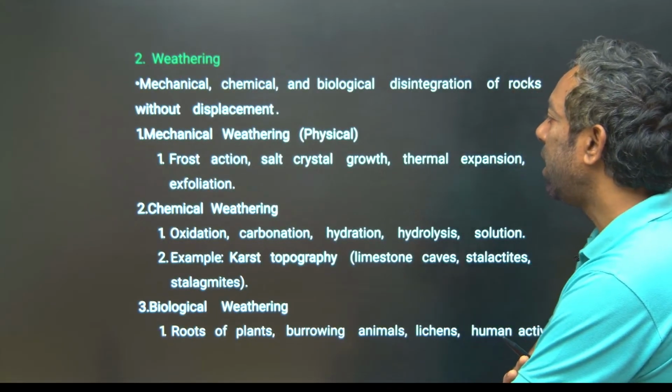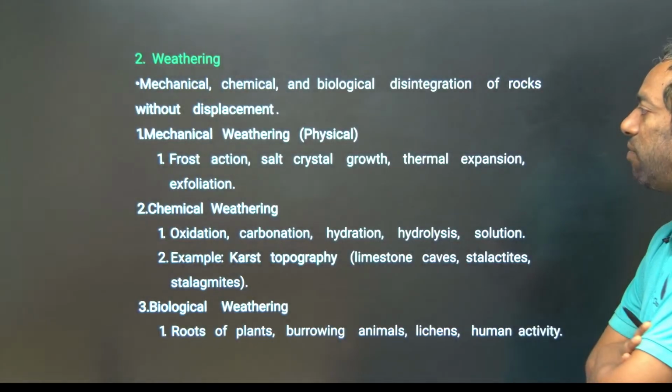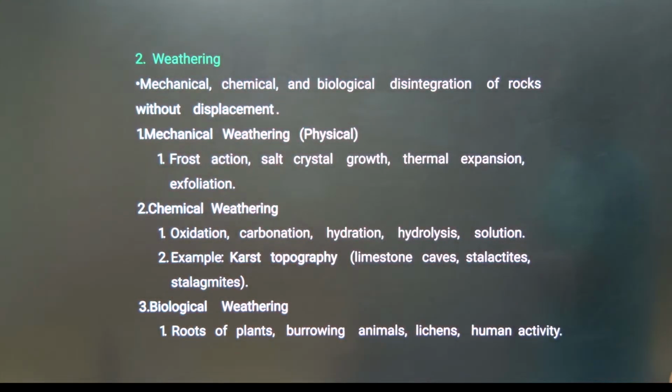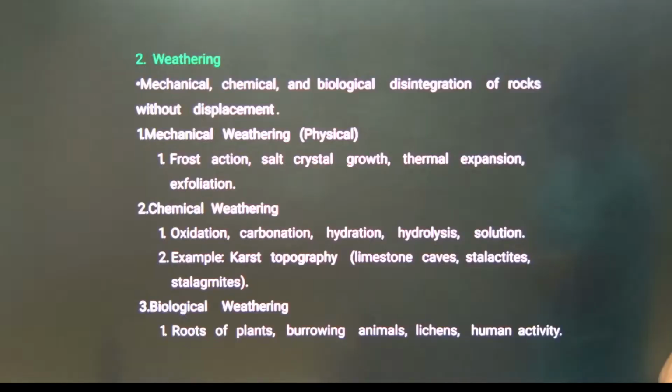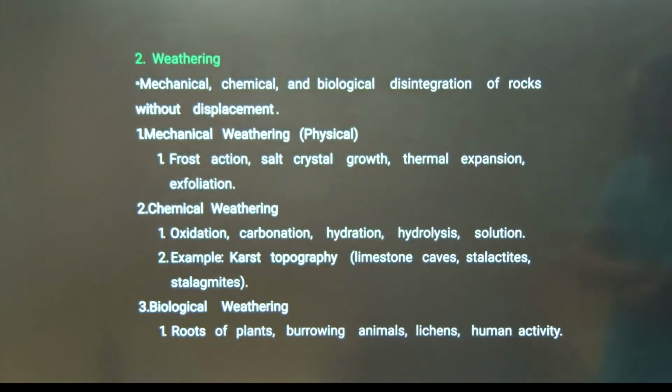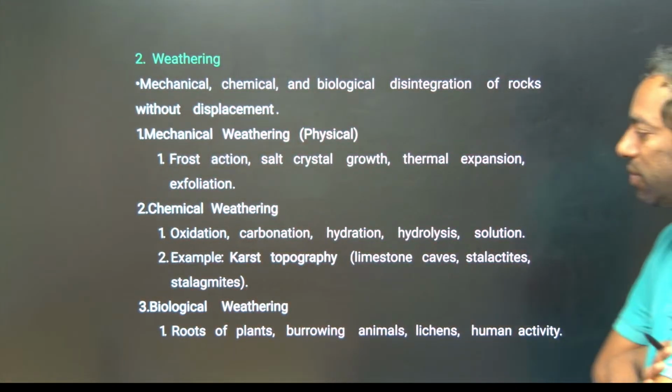Mechanical weathering: frost action, salt crystal growth, thermal expansion. Chemical weathering: oxidation, carbonation, hydration, hydrolysis and solution. Example topography: the limestone caves. We are going to discuss this, guys.